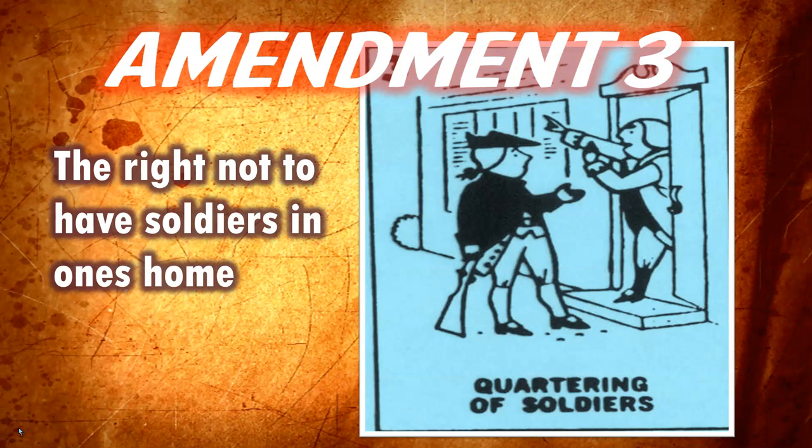Amendment number 3 is quartering of soldiers. During the revolution, the king placed troops in homes of civilians at the homeowner's expense. Amendment number 3 is the right not to have soldiers in one's home. In other words, no quartering of soldiers is protected by the Third Amendment.